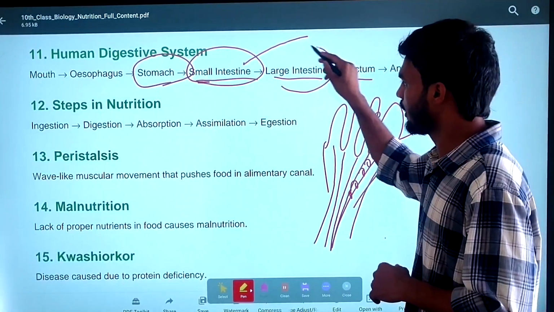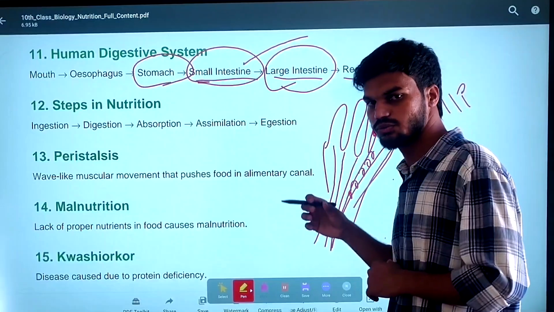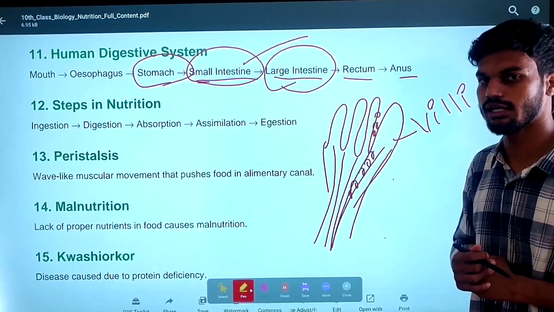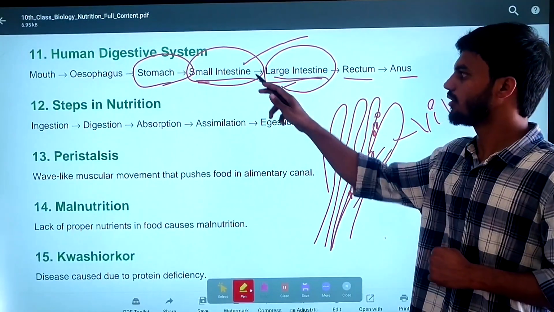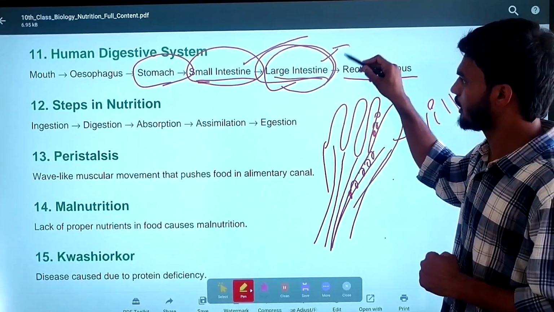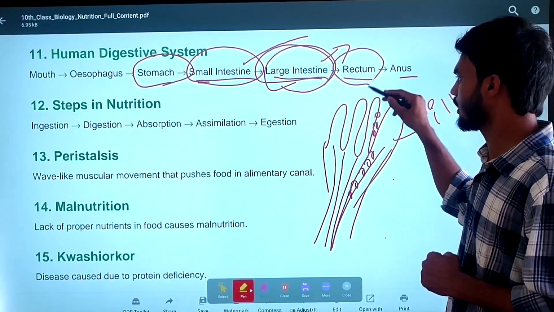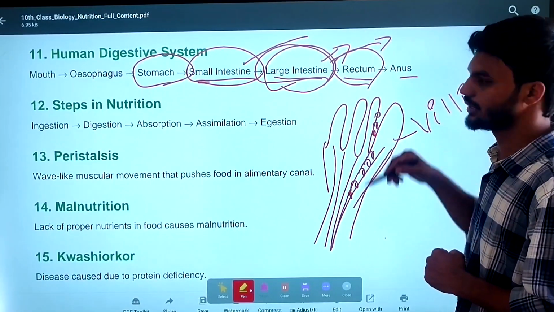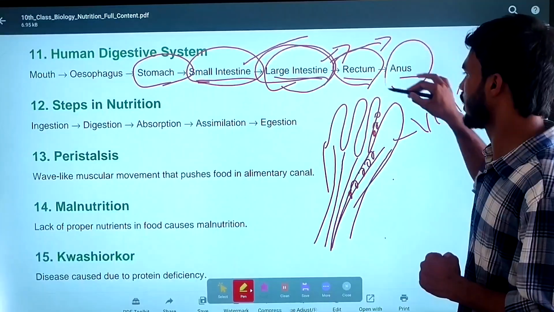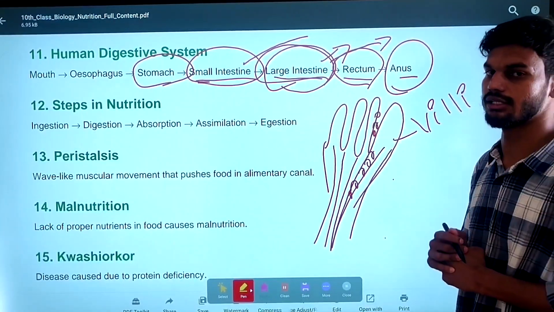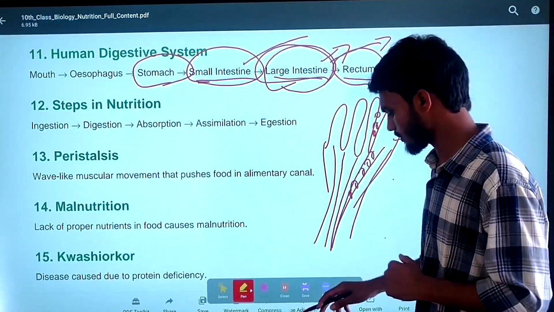Next, the remaining undigested, unabsorbed food enters the large intestine. In the large intestine, water is absorbed and the rest enters the rectum, and the remaining undigested food is eliminated outside of our body through the anus.